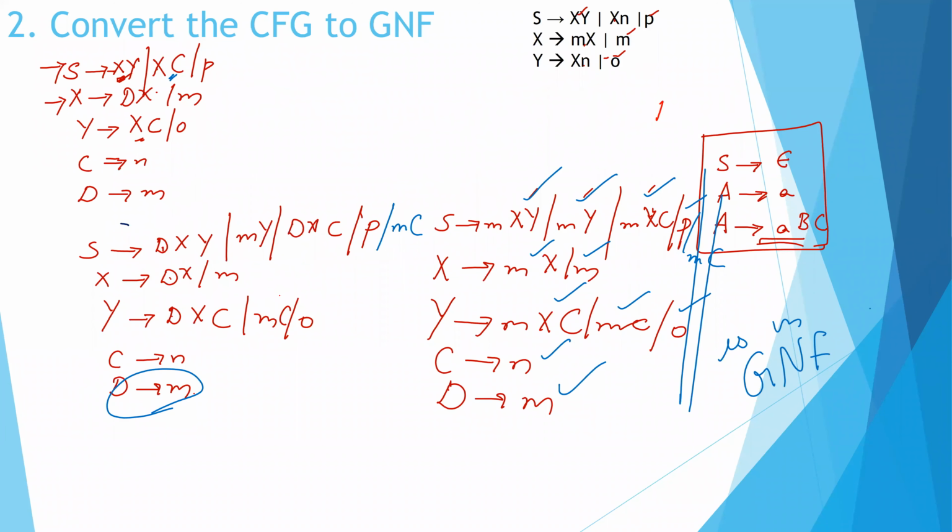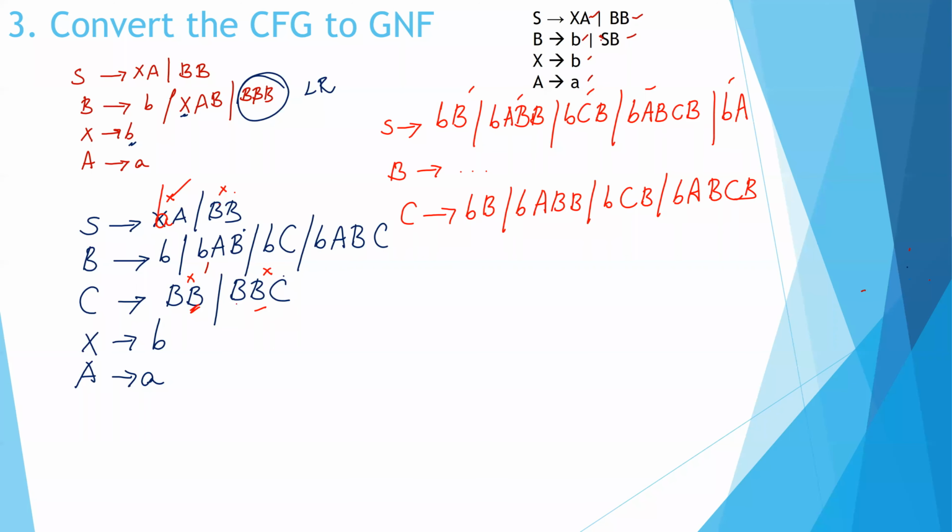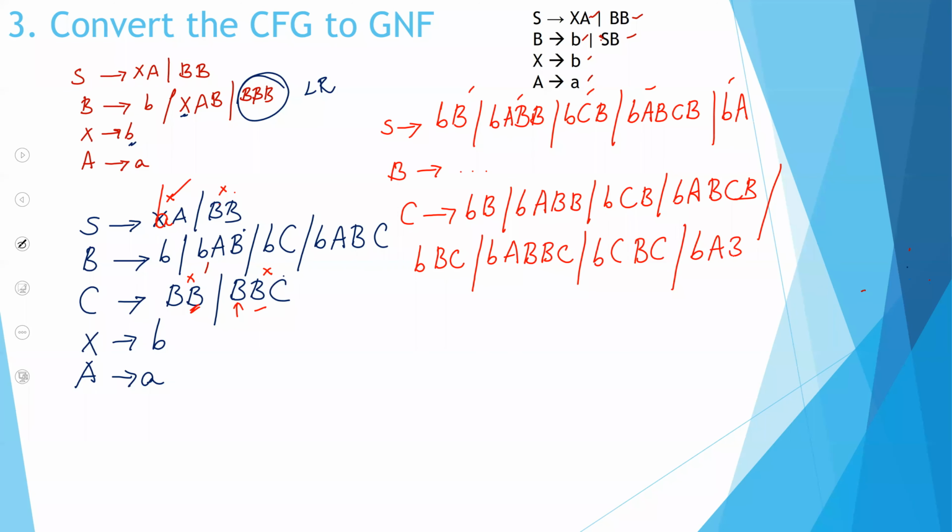And then here also I have to replace it with B, or it's going to be a very big term. But anyway, I'll replace it with B, BC, or BC, or BC, or BABCBC.